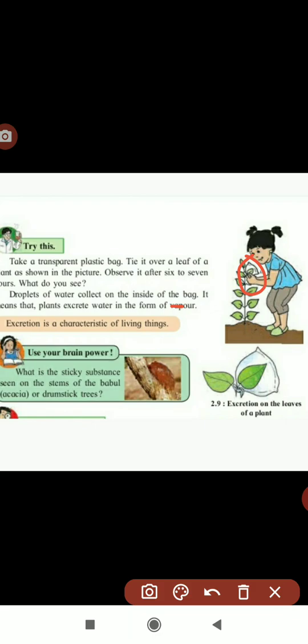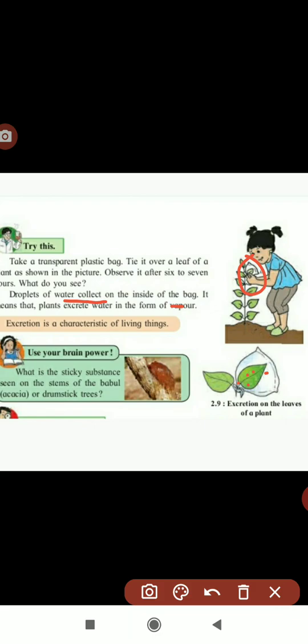Observe it after 6 to 7 hours. What do you see? After 6 to 7 hours, droplets of water are collected inside the bag.